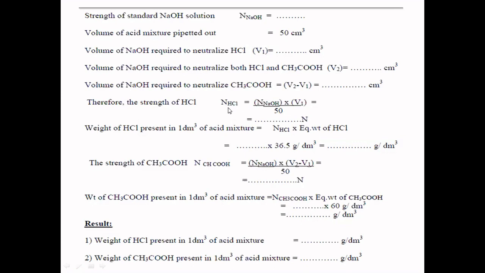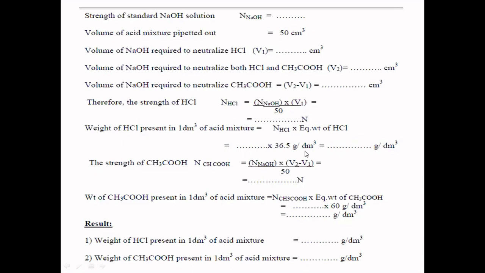Here, the normality of HCl needs to be calculated. The normality of sodium hydroxide is known to you, and the volume of sodium hydroxide you can get from the graph, the first equivalence point, then divided by the volume of acid mixture present, that is 50 ml. So calculate this, you will get the normality. Then normality multiplied by its equivalent weight gives the weight of HCl present in 1 dm cube, in 1 liter of the solution. That is the calculation for HCl.